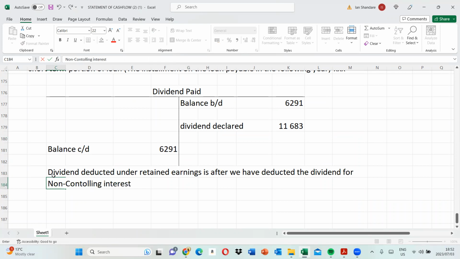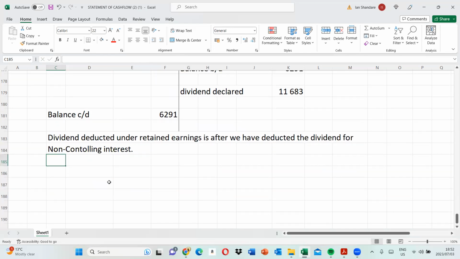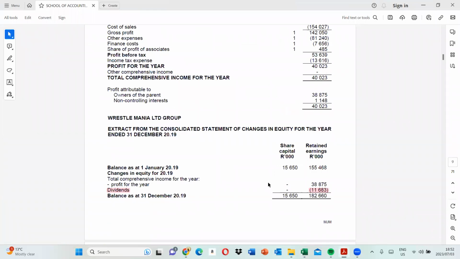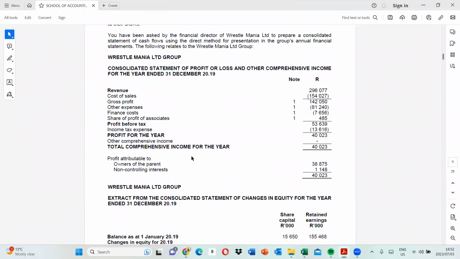So the portion of the dividend for non-controlling interest. What we need to do now is to determine how much dividend was allocated to non-controlling interest. So let's quickly see in regards to our non-controlling interest what is going on in that regard.